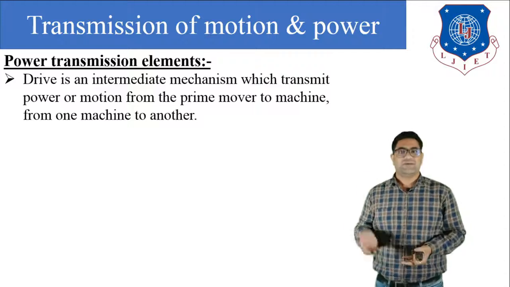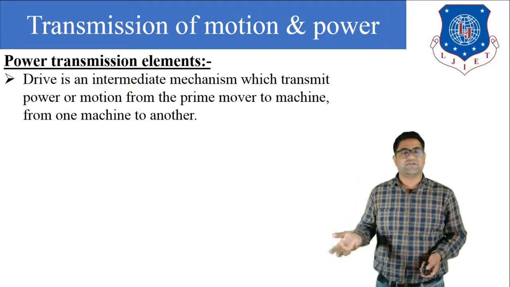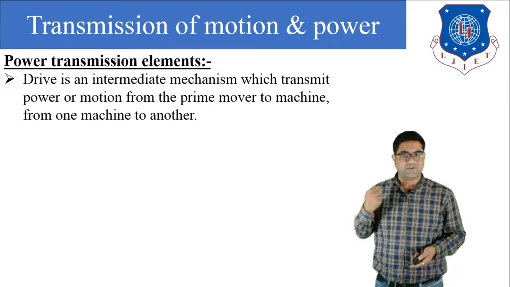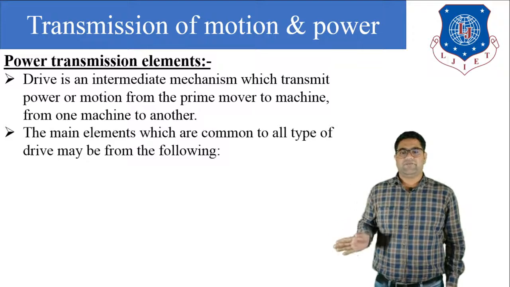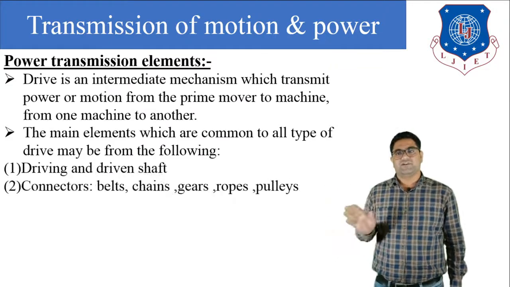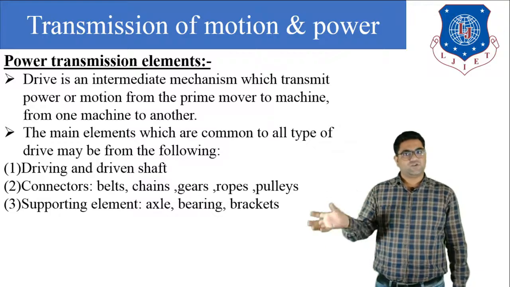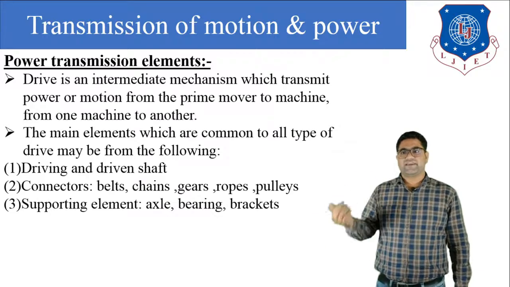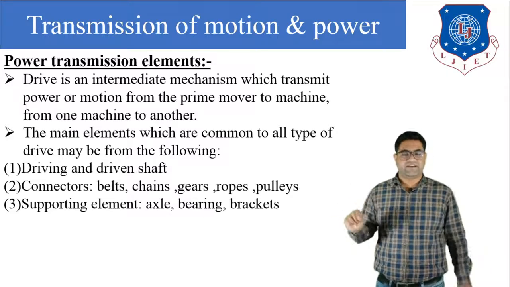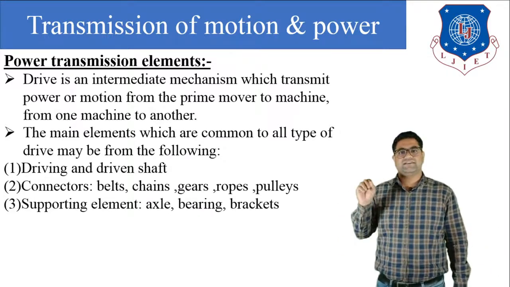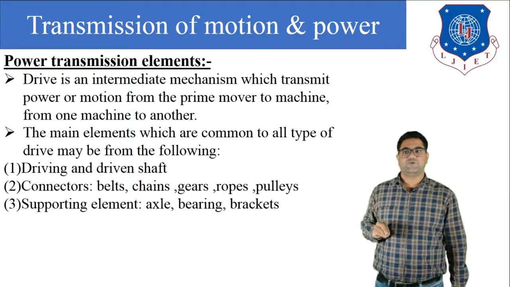That drive mechanism may be a gear drive, a belt drive or a chain drive; any type of drive mechanism we can use. The main elements of the drives are the following. The first is the driving and driven shaft, through which we can transfer the motion. Second is the connector: the driving and driven shafts are connected by connectors, which are generally belts, chains, gears, ropes and pulleys.